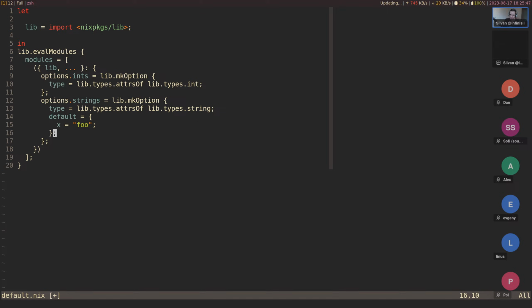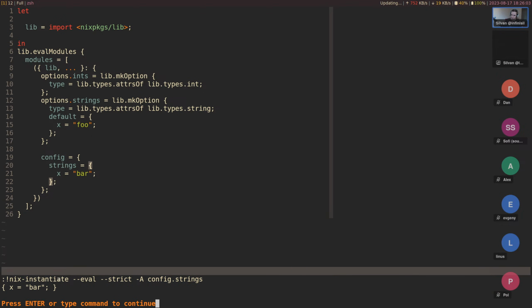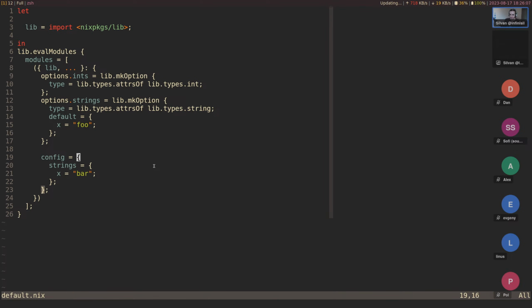And let me just demonstrate this here. Actually, let me demonstrate it, and then it doesn't work, and then I'll show you why it doesn't work. So let's say strings equals, let's define x.bar here like this, and see what happens. Oh, x overrides this completely, even though we have two definitions that should get merged here.